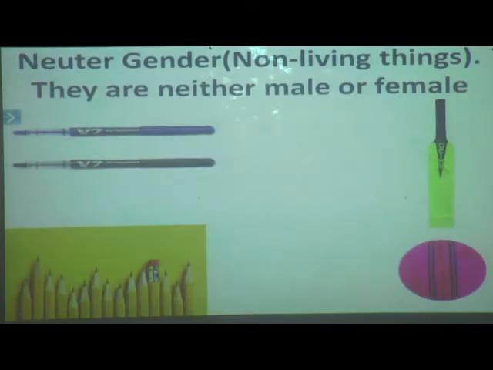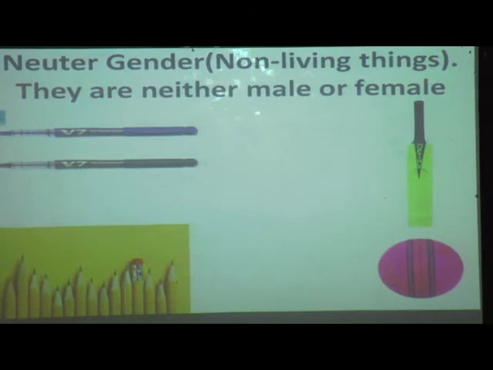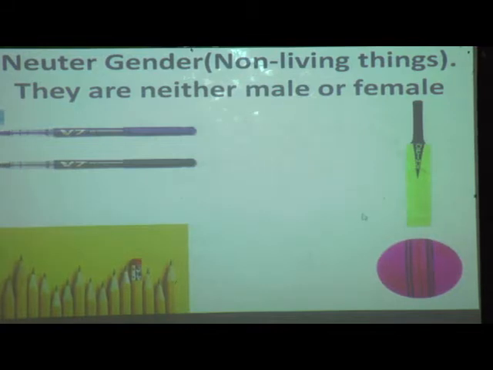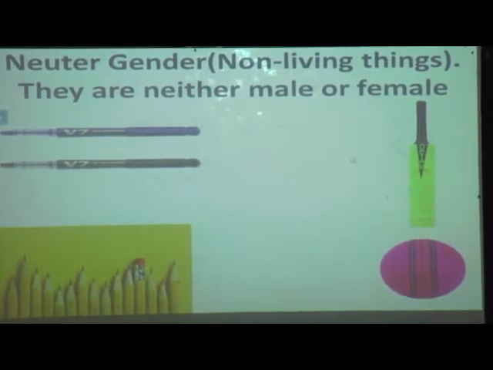Now see, what is the topic here? The third is neuter gender, and in brackets what you can see? Non-living things. Till now what we have learned about living things is that they are divided into masculine and feminine. Now neuter gender comes under non-living things. Neuter gender includes only non-living things. They are neither male nor female, because in non-living things there is no female or male. Only non-living things come under neuter gender.